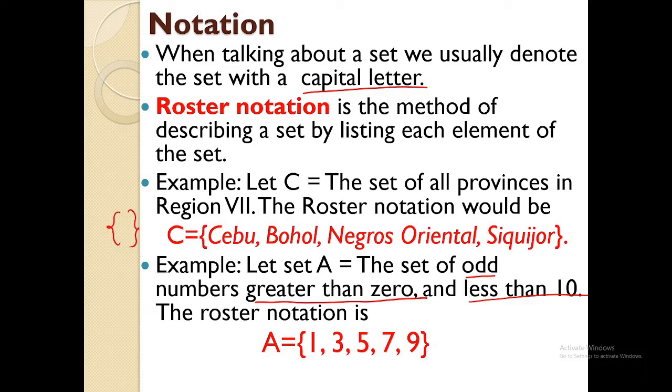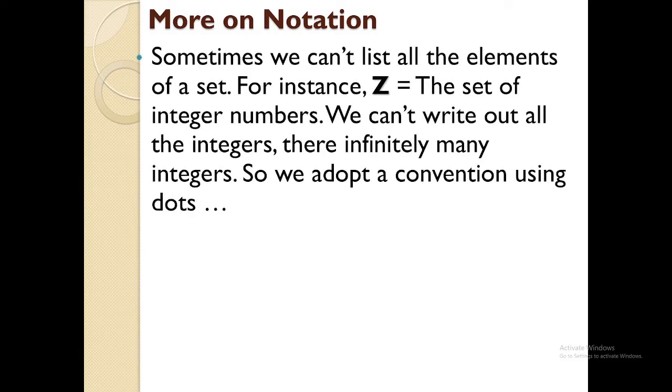Okay? Now, let's have another concept. More on notation. Sometimes we can't list all the elements of a set. For instance, Z. This is the symbol for integers. This talks about the set of integers. We cannot write all the numbers there, right? So instead, we make use of the 3 dots. What does the 3 dots mean?